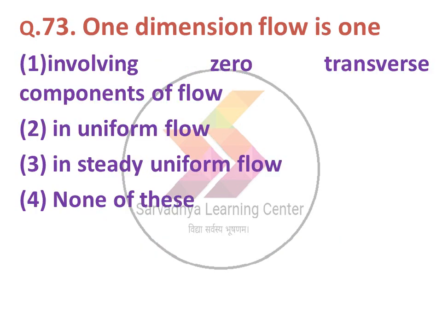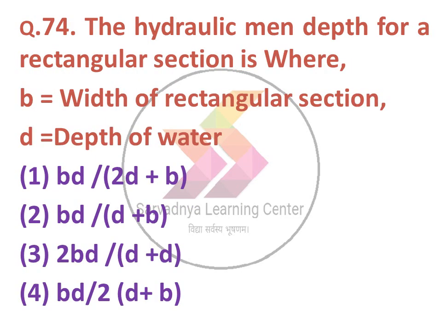Next question, one dimensional flow is: option 1 involving zero transverse component of flow, 2 uniform flow, 3 steady uniform flow, 4 none of these. The correct answer is involving zero transverse component of flow, which is known as one dimensional flow. Next question,